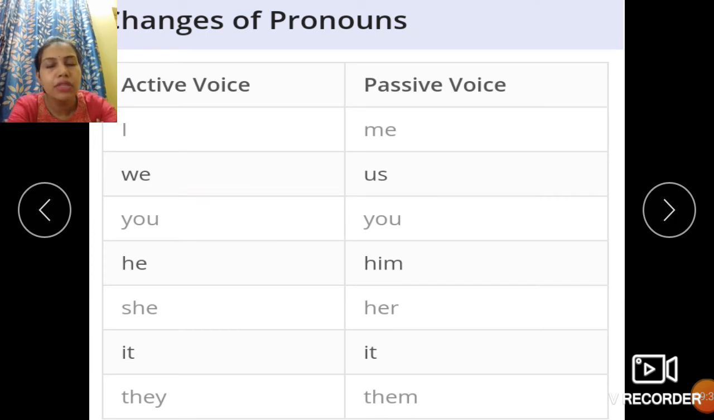Now, changes of pronouns. Children, pronouns do change when we transform sentences from active to passive. Like I like mangoes becomes mangoes are liked by me, and not mangoes are liked by I. That is wrong, right? Therefore, I changes to me, we to us, you remains the same, does not change. He changes to him, she changes to her, it remains the same again, and they becomes them. This is how the changes in the form of pronouns take place while we transform sentences from active to passive.